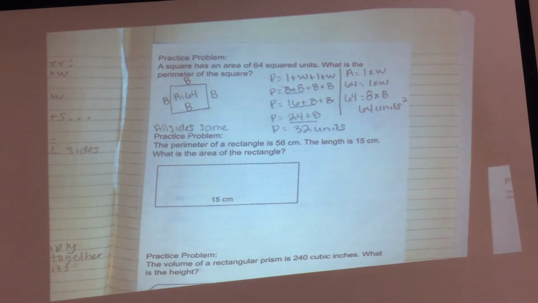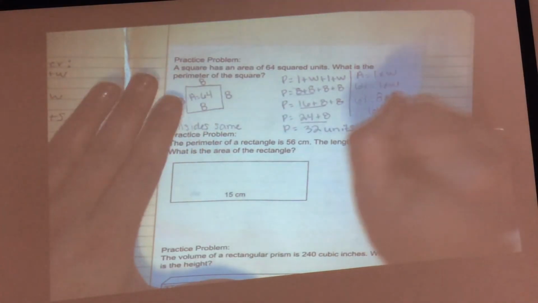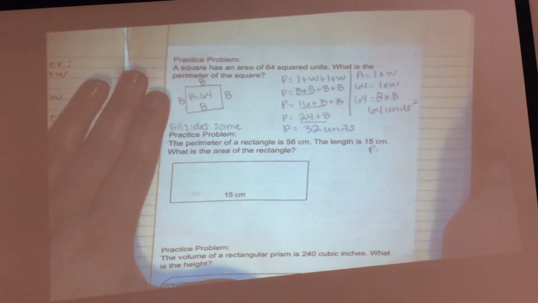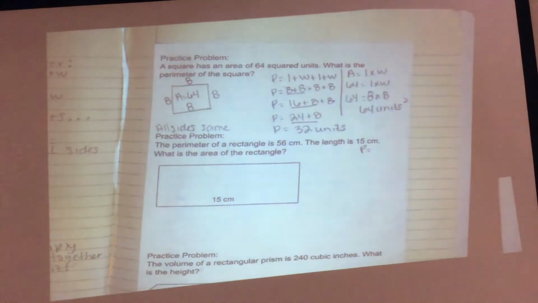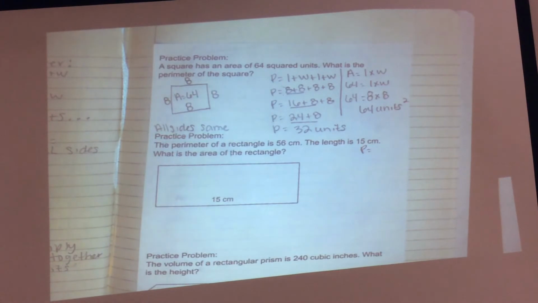Hey, the next one says the perimeter of a rectangle is 56 centimeters. The length is 15 centimeters. What is the area of the rectangle? So I'm putting what I know. I know the perimeter is 56. So what's the formula for perimeter?